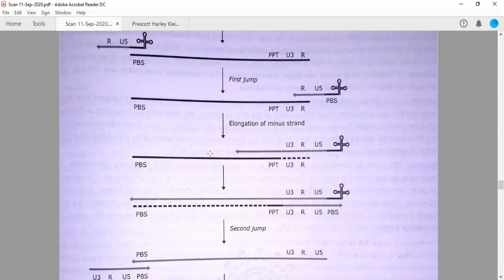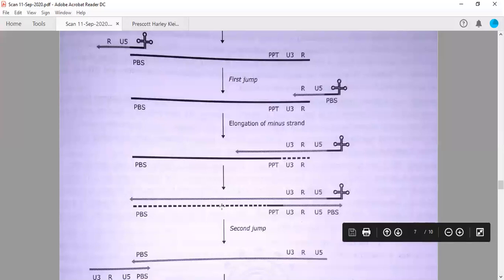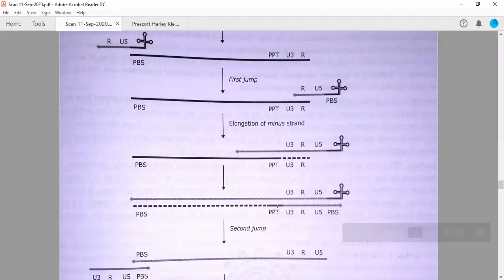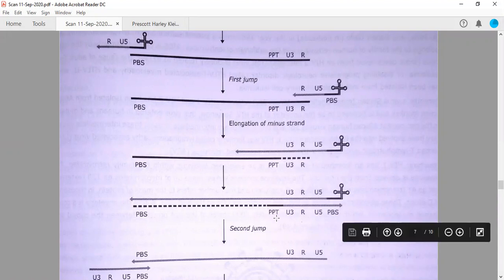And you will see that the RNase H domain of reverse transcriptase will function simultaneously. It will degrade the RNA template. Once the synthesis of the complementary strand of DNA is over, you will see that the RNA is degraded into small fragments. But there is a fragment called PPT that will not be degraded, because it is called the polypurine tract, meaning it has A and G in high proportions.